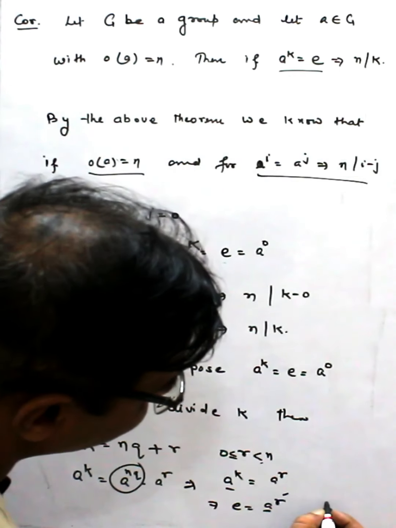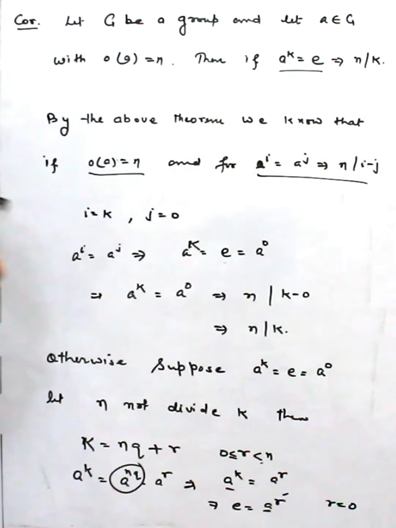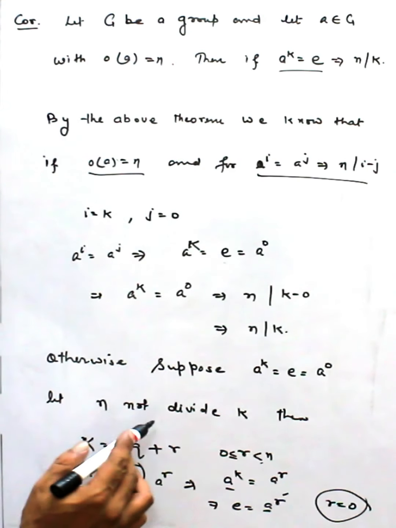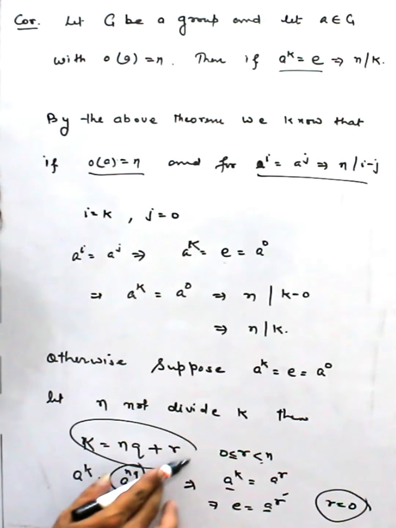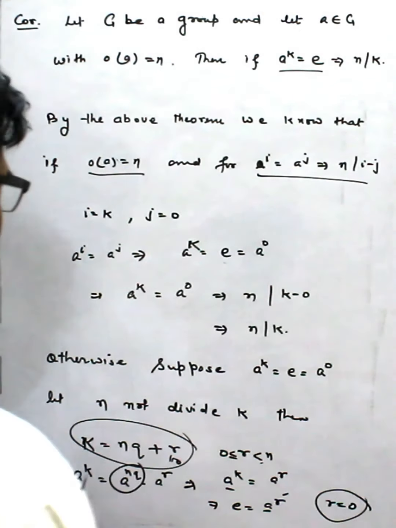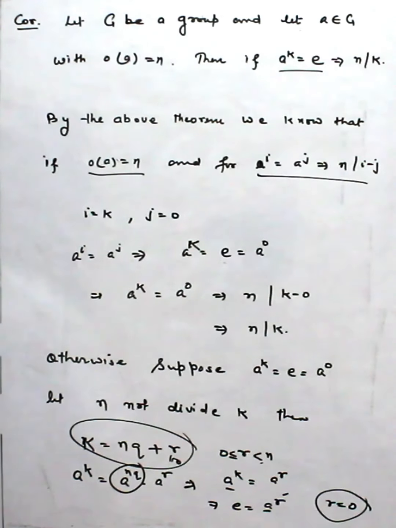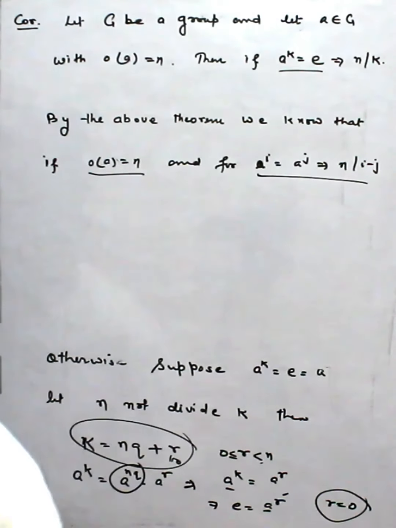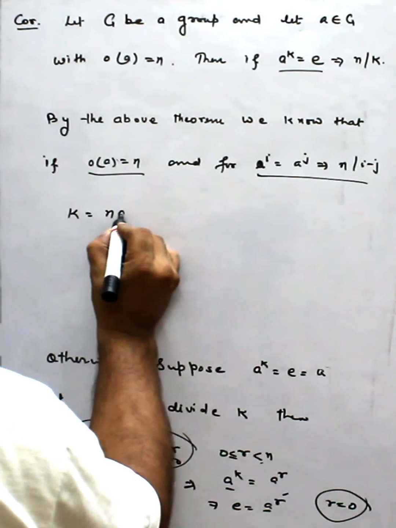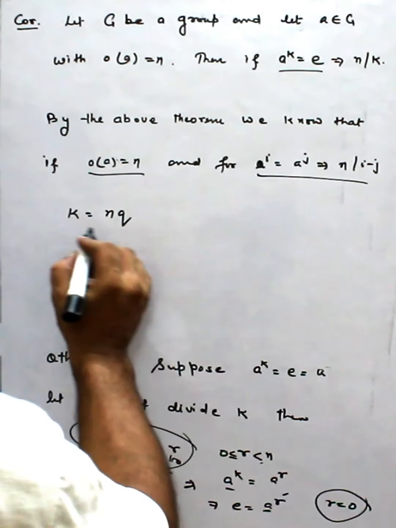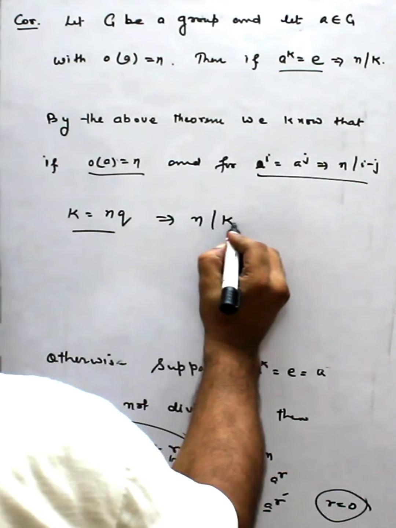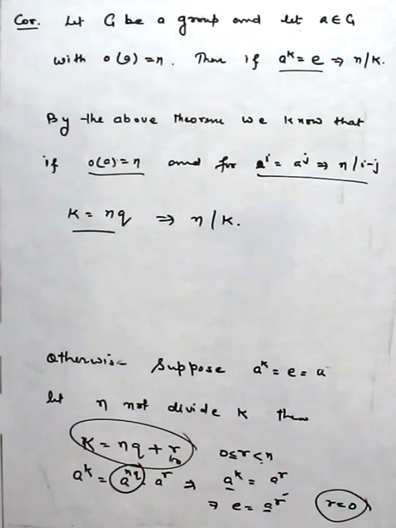So the only possibility is r is equal to 0, and if r is equal to 0, then this equation becomes 0, and what we are left with? We are left with k is equal to nq, because r becomes 0. This means n divides k.